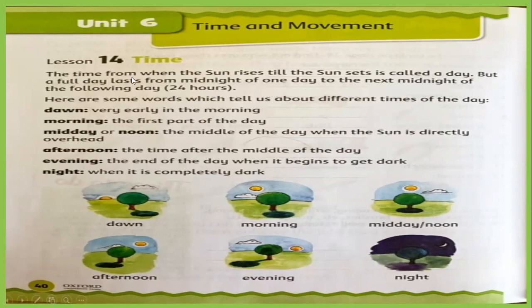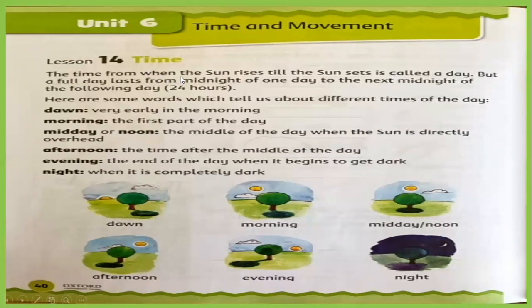Understand that the time from when the sun rises till the sun sets is called the day. In other terms, you know the time like 7 o'clock, 6 o'clock, 5 o'clock. You can see the time from watches or clocks, but in other words, we can say time is also in another form. It is the time of the day or time of night, and evening, morning, midday. These are the different forms of time.